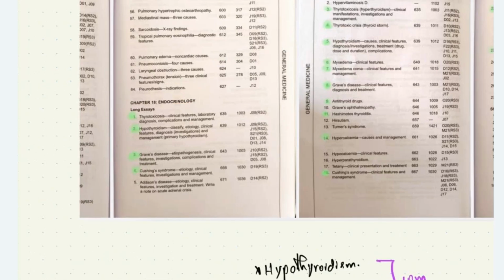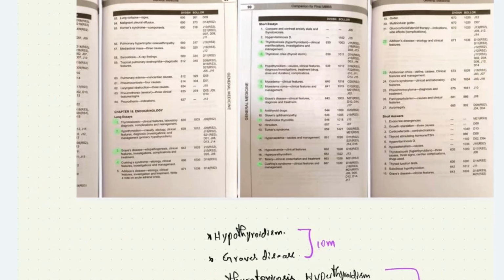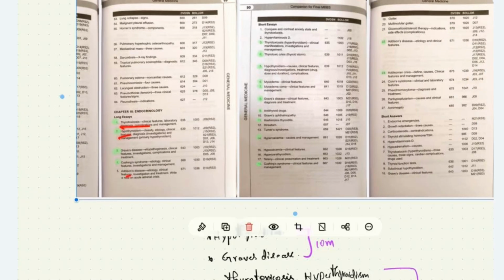In endocrinology, the most commonly asked 10-mark question is hypothyroidism, followed by Graves' disease, and then Cushing's disease and Addison's disease. Thyrotoxicosis has been asked as a 10-mark question only once, but these three topics are important 5-mark questions which are asked many times as 5 markers.